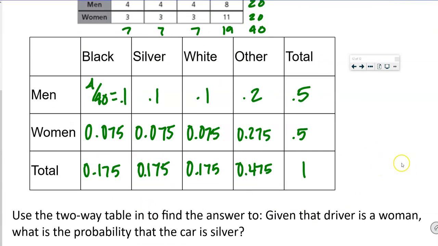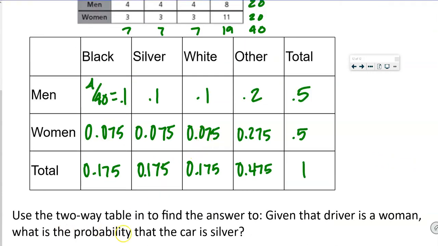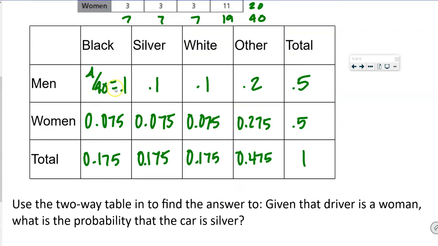Part we could do one of two ways, okay? So we could just take the numbers, the original numbers, and we could say, because it says, use the two-way table to find the answer to, given that the driver is a woman, what is the probability that the car is silver, okay? So our given is a total, right? So we're going to do our 0.5 as our denominator, because our given goes on the bottom, and then how many of those are silver? 0.075. So that's one way to do it. When we do that, we get 0.15, which is 15%.